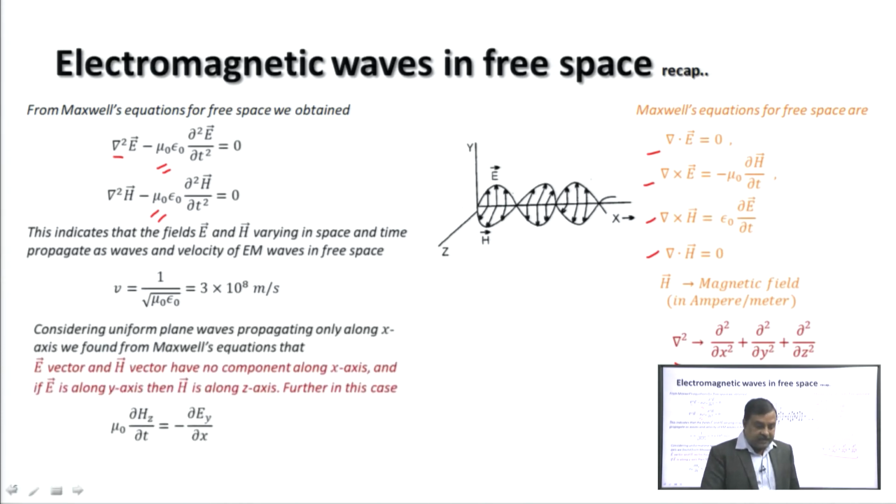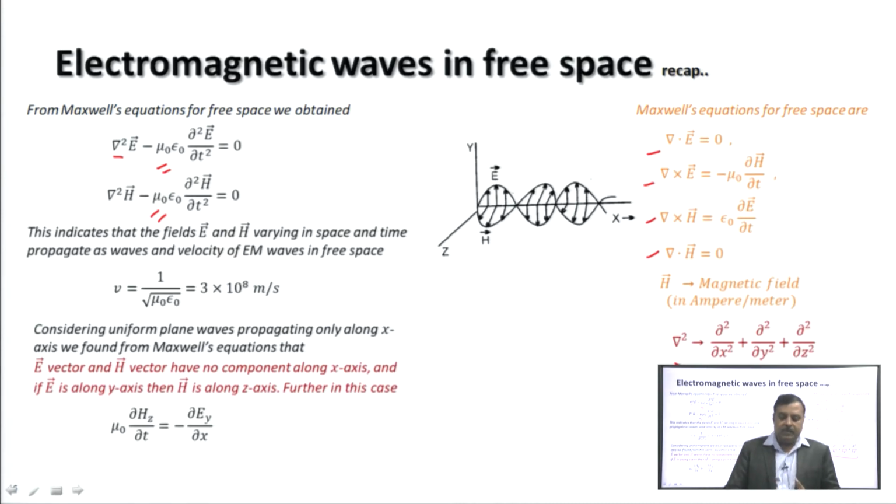Considering uniform plane waves propagating along x axis, we found from Maxwell's equations that if the wave is propagating along x axis, then electric field vector E and magnetic field vector H have no component along x axis.